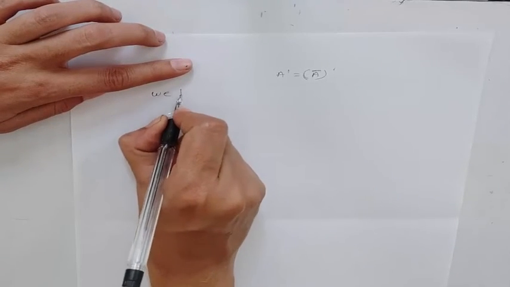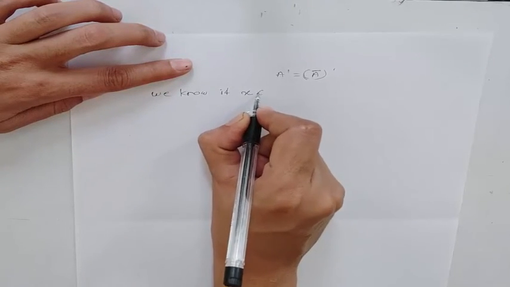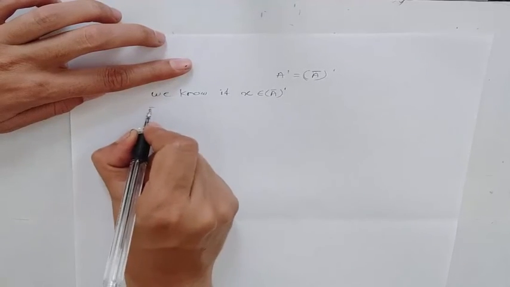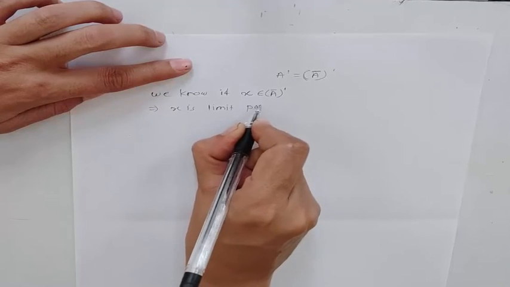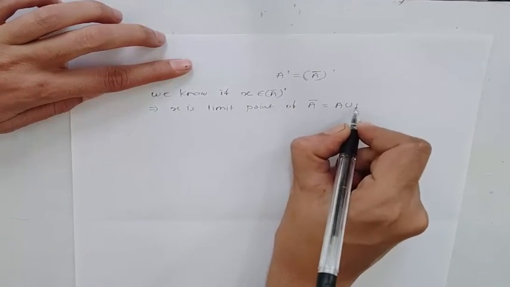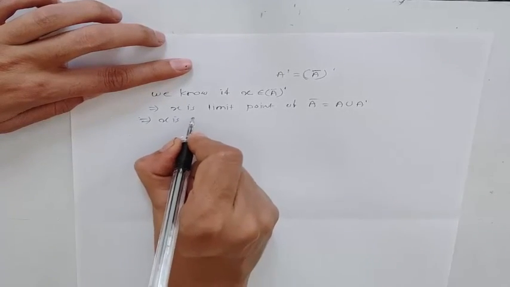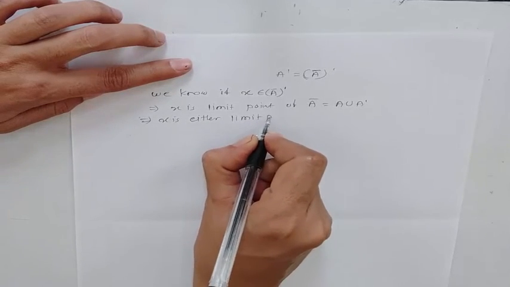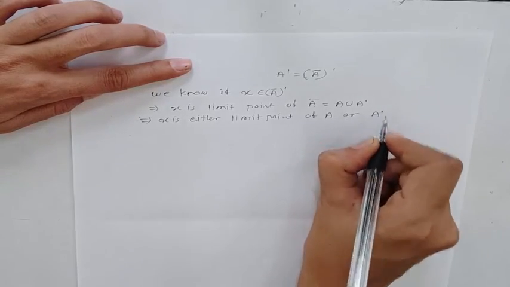We know that if x belongs to A bar dash, this implies x is a limit point of the set A bar, but A bar is A union A dash. Therefore, x is either a limit point of A or A dash.